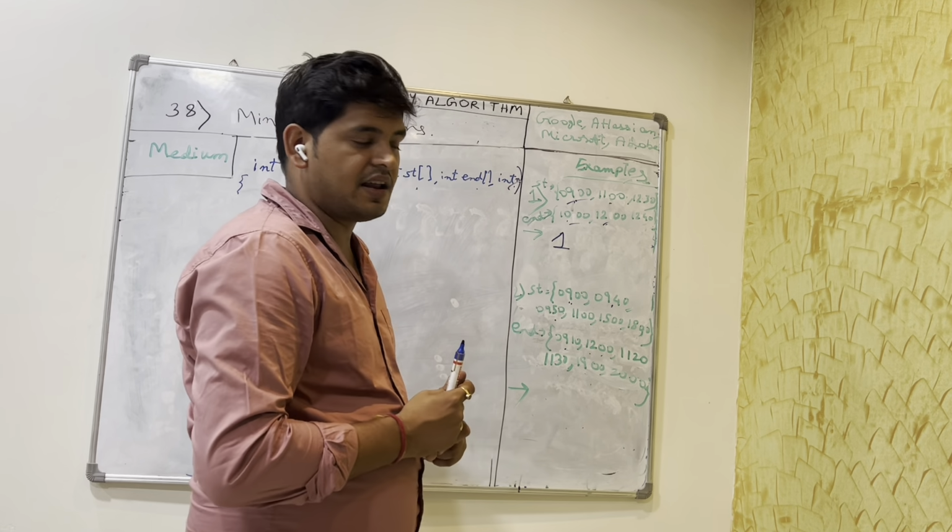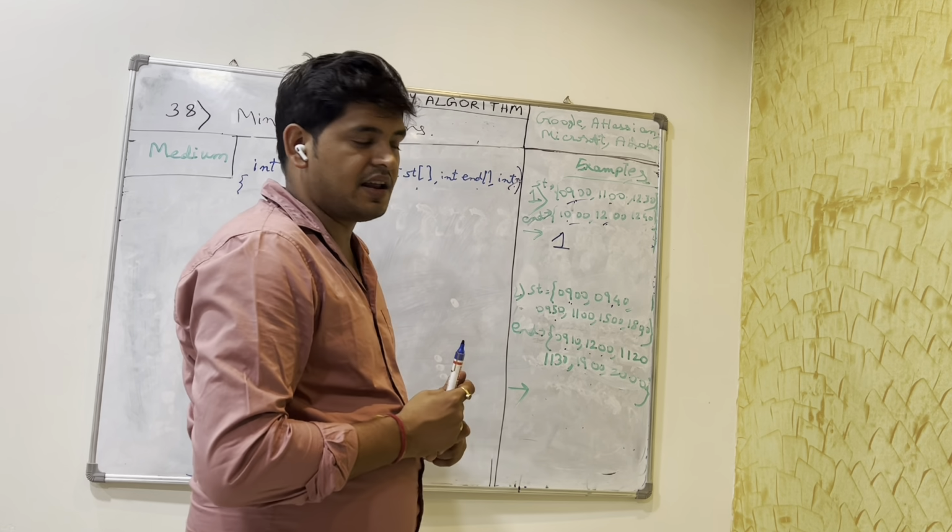But in both the 37th and the 38th question, we will use a greedy algorithm. In the previous question, I showed how the end time is required: the meeting which ends early, we prioritize that and take it. So that was the greedy approach. Now in this question, what do we do? How do we solve this?